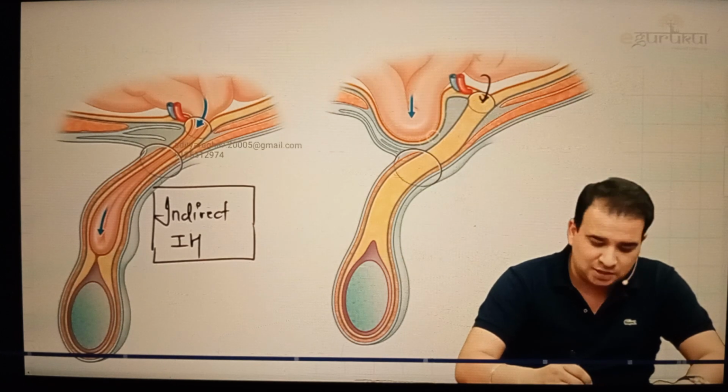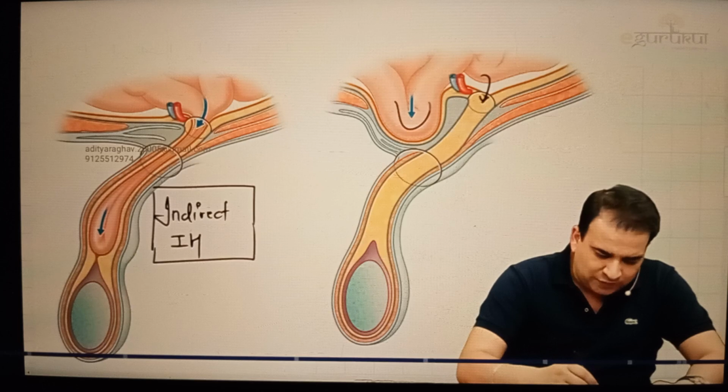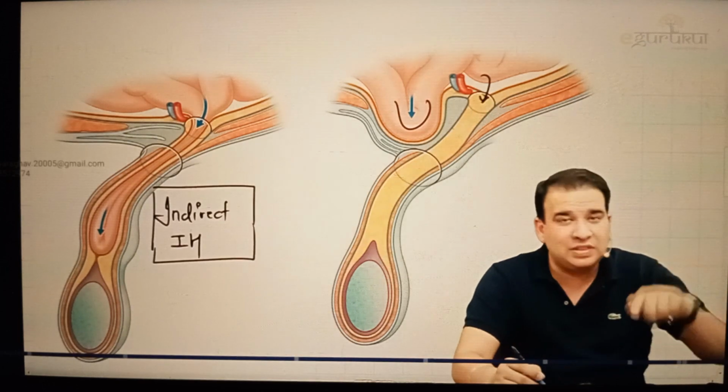Look at this, it is pushing this fascia transversalis and other walls, and then this loop of the intestine will be seen running within the inguinal canal along with the fascia transversalis.